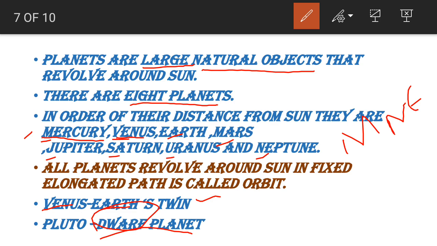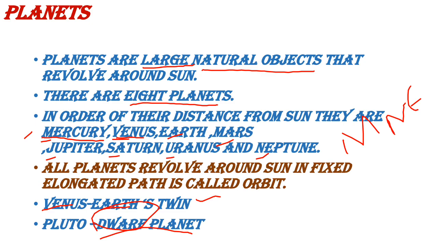Right. So what did we see about planets? Planets are large natural objects that revolve around the sun. How many planets are there? 8 planets. What are they? According to the distance from the sun: Mercury, Venus, Earth, Mars, Jupiter, Saturn, Uranus and Neptune. And which is the nearest planet to the sun? That is Mercury. Which is Earth's twin? Venus.